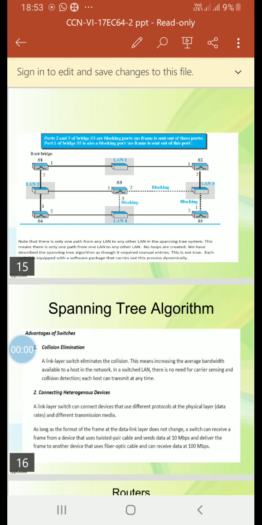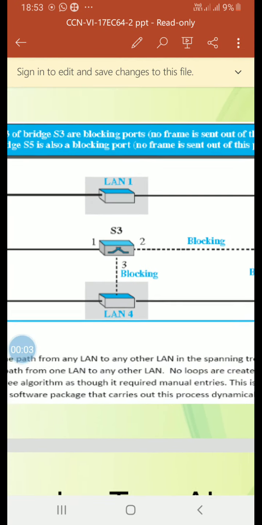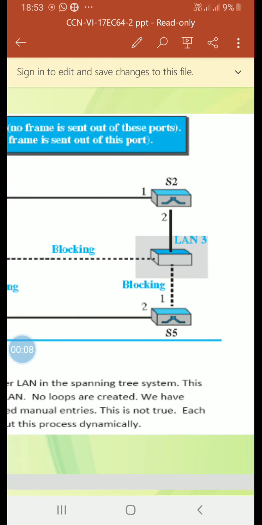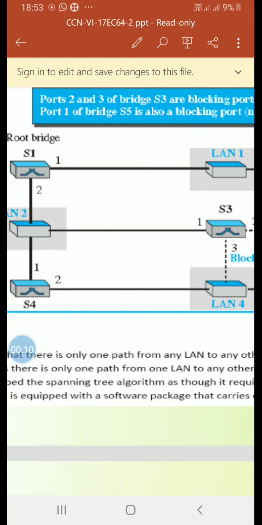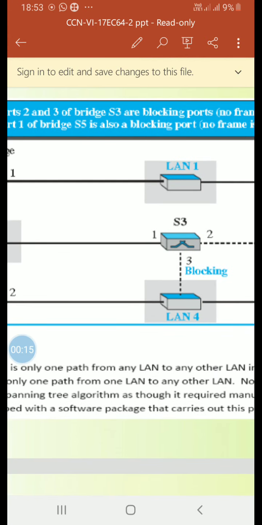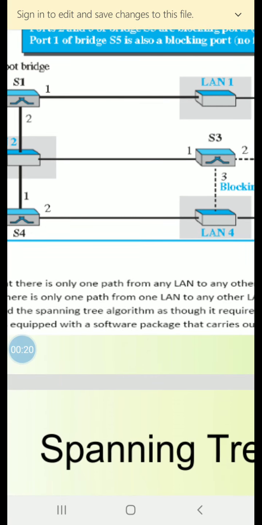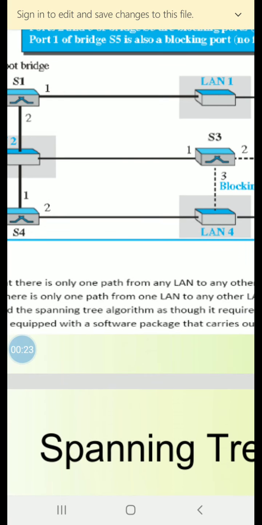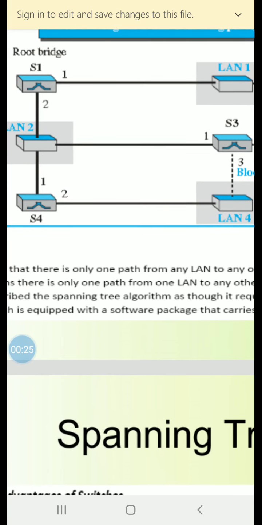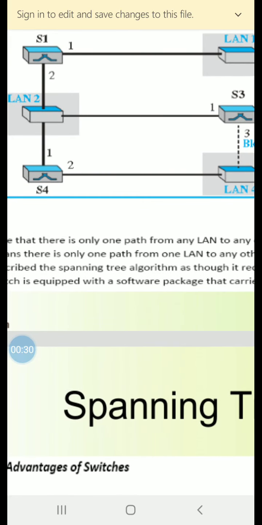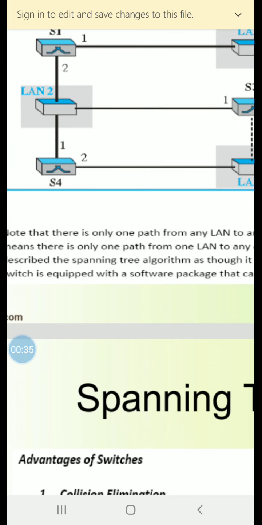In this particular diagram, we can see that there is only one path from LAN 1 to LAN 2, LAN 3 or LAN 4. Similarly, there is only one path from LAN 2 to LAN 1, LAN 3 and LAN 4. The same is true for LAN 3 and LAN 4. So we have seen as if it required manual entries, but this is not true. Each switch is equipped with a software package that carries out this process dynamically.